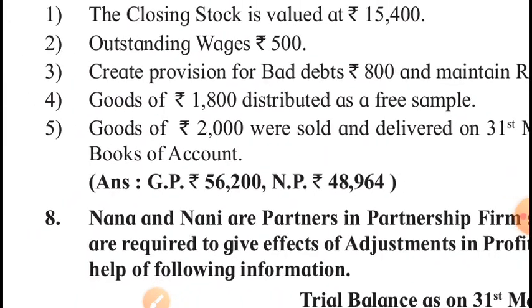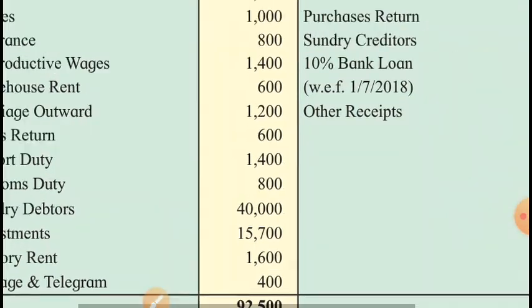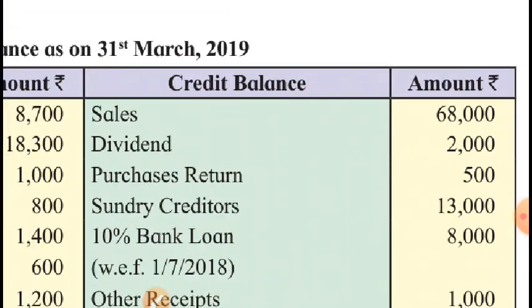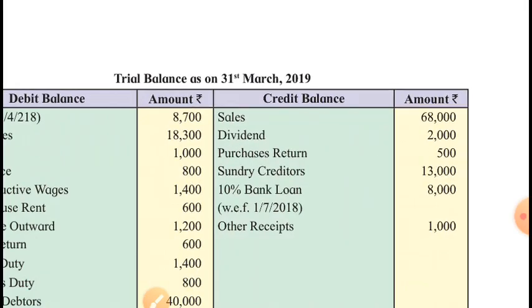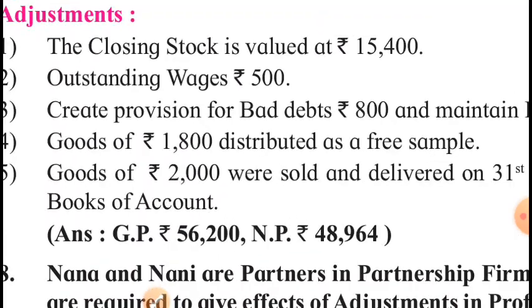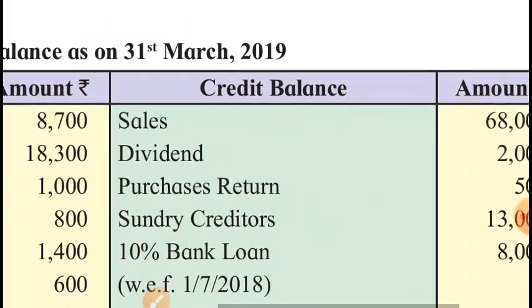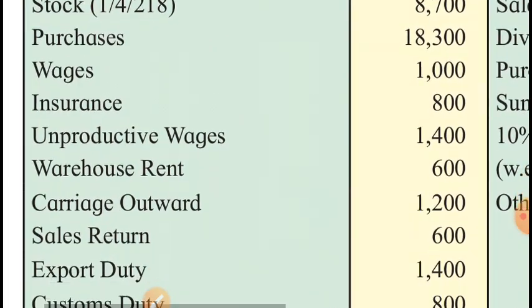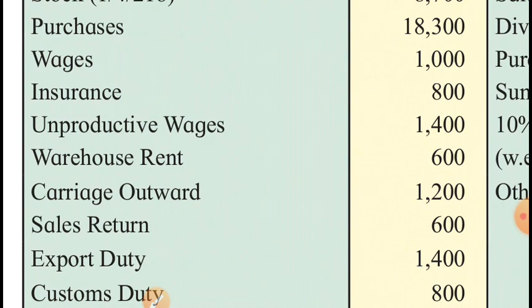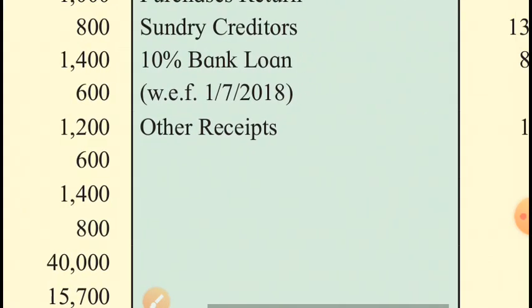Now we will record it by adding it to the sales, trading account credit side, sales plus unrecorded. So for this year total sales will be 68,000 plus unrecorded sales 2,000. 70,000 are the sales for this year. If returns are there, yes, 600 will be deducted. So in the outer column net sales will appear.